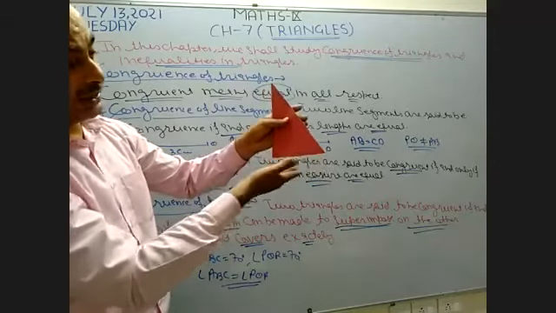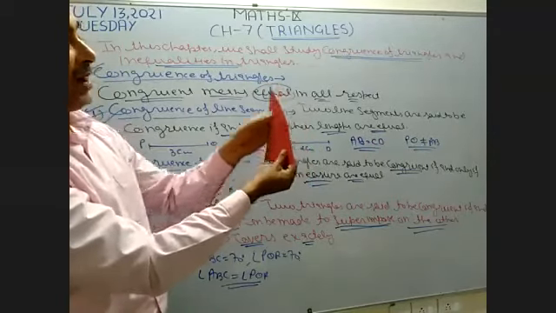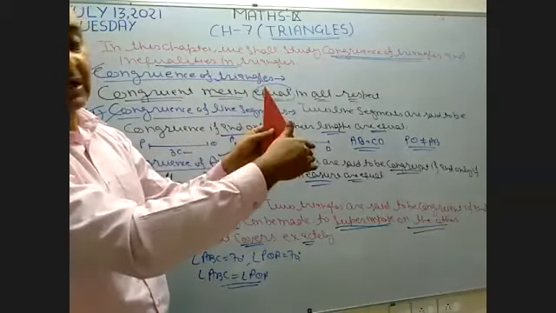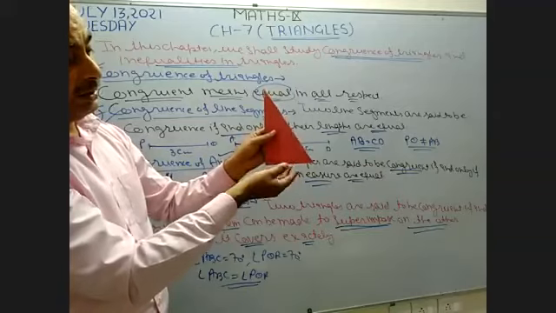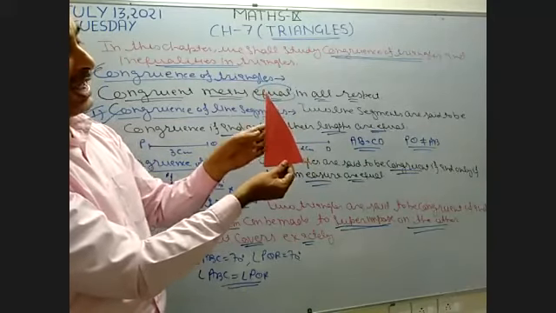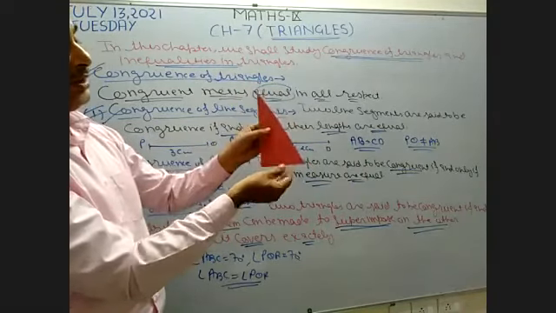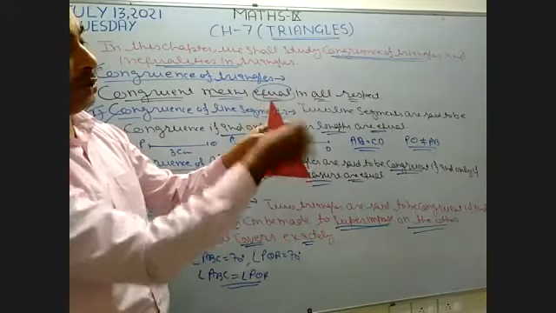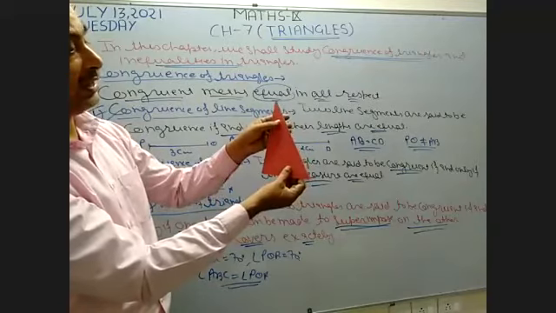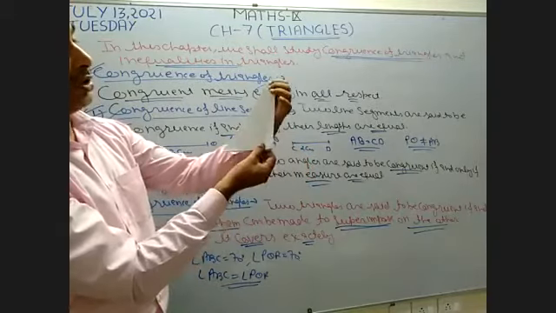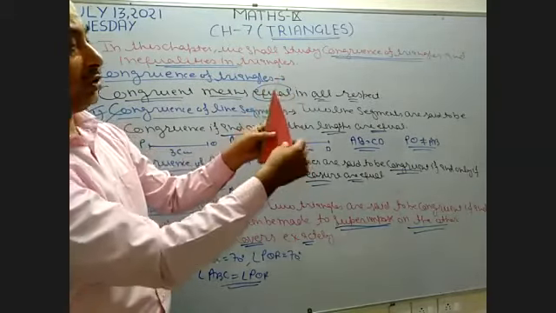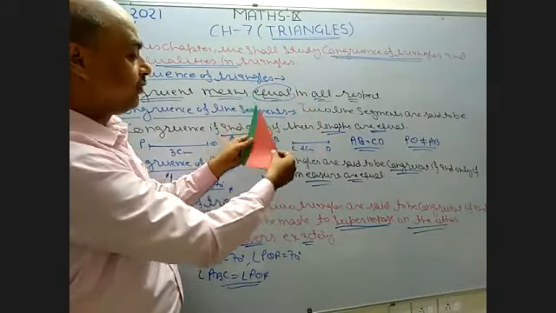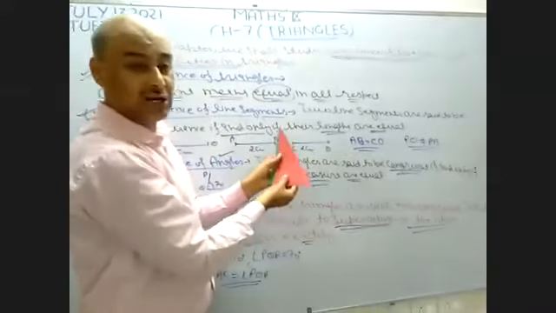The base of both the triangles is the same. The perpendicular of both the triangles is the same. And the hypotenuse of both the triangles is the same. The first side has the same length, the second side has the same length, and the third side has the same length. They are equal in area. The size of both the triangles is the same. See, they exactly cover each other. No difference is there. So these types of triangles are known as congruent triangles. This is the meaning of congruent triangle. I hope it is clear to all now.